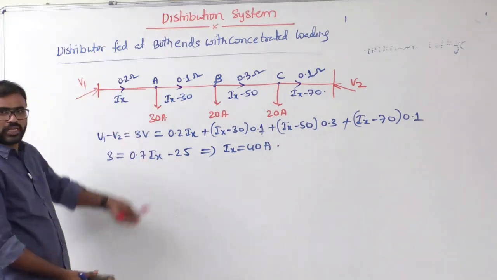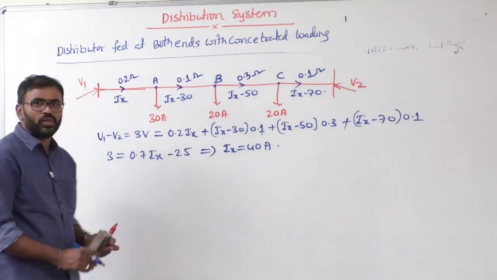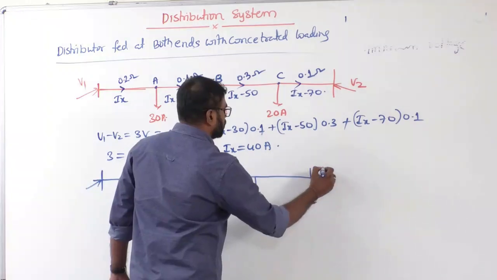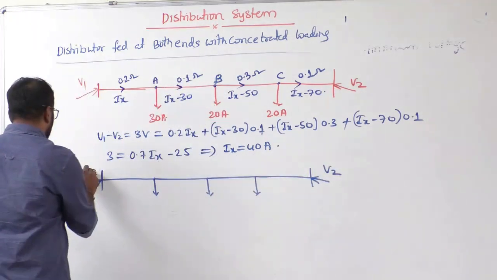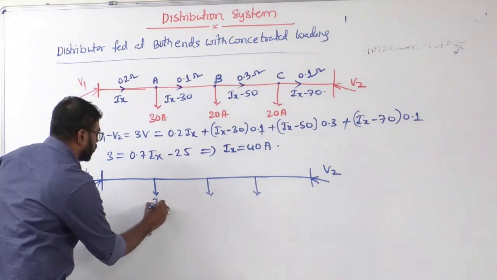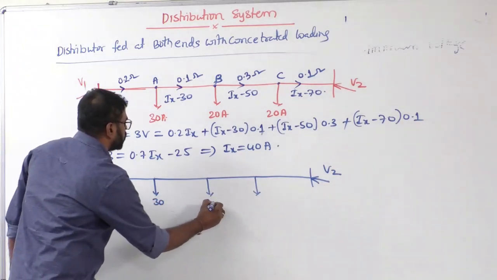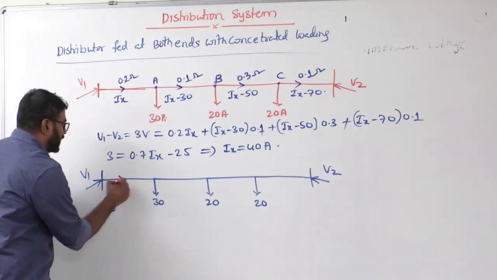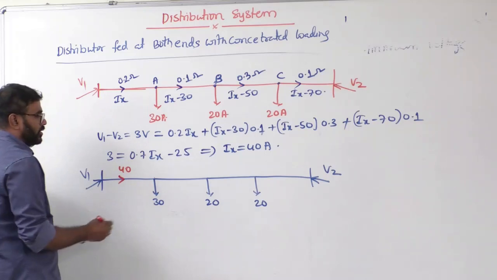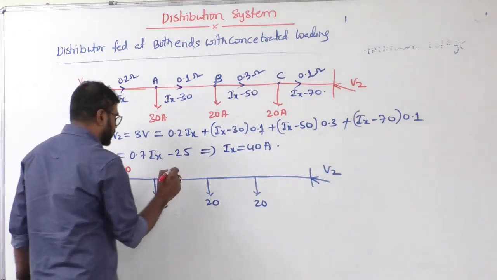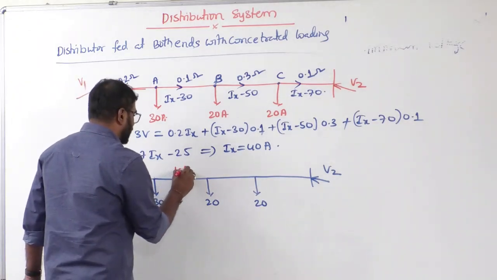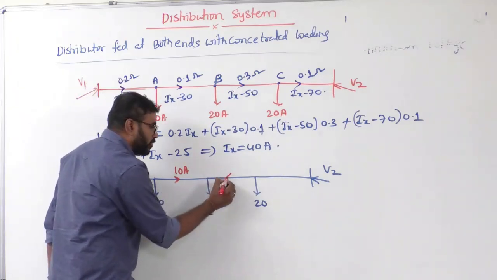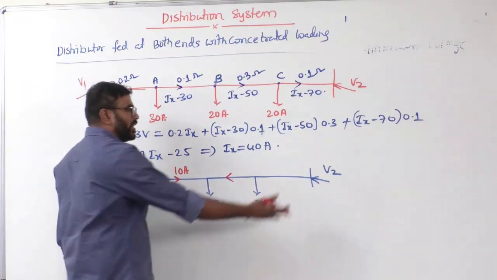And after that what? Now you redistribute the current based on Ix value. Have a look, sir. I am drawing as it is this. We don't know what is V2, we don't know what is V1. But I know this current is 30, and this is 20, and 20. Look here, sir, we got finally Ix is 40 ampere. And if that is the case, 40 minus 30 is what here? 10 ampere. But this fellow is drawing 20. From here 10 is coming in. From here 10 should come. Yes, it will come because supply is there.